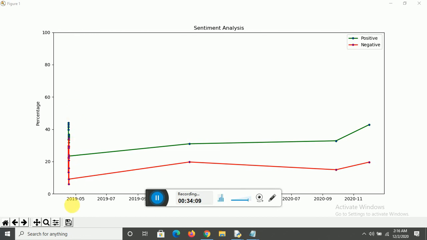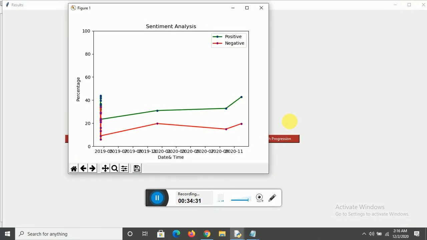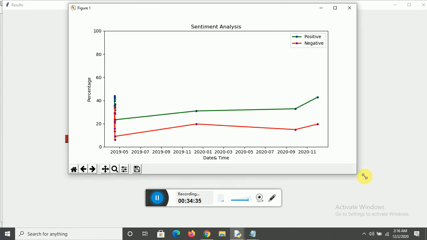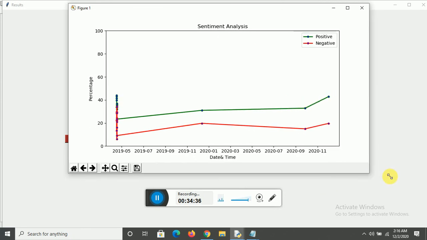So there are a lot of values, and accordingly, as it has progressed, whenever we have run it, we are getting the plot of how our sentiment is progressing over time with the help of our sentiment analysis application, right? Okay, so here it is clearly visible now.